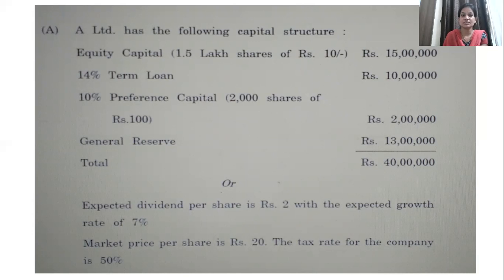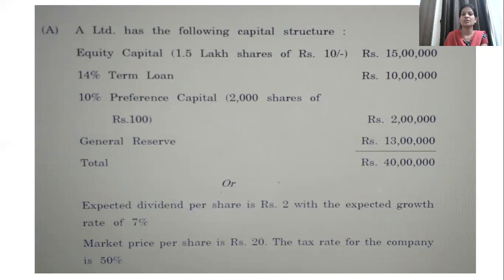First you can see what all sources are given: equity capital, term loan, preference capital, and general reserve. You can see the rate of equity dividend is not mentioned, since dividend to the equity shareholders is not fixed, whereas the term loan bears a 14% interest rate.